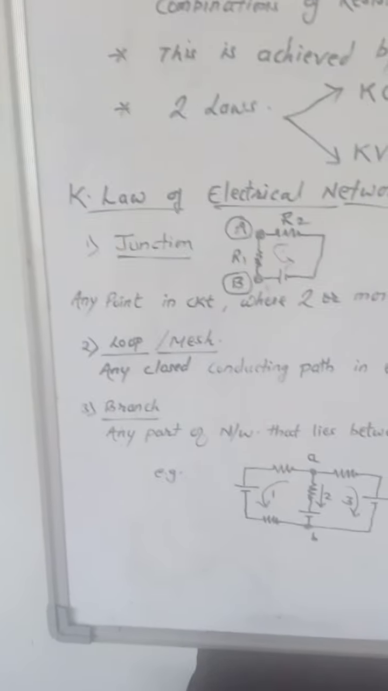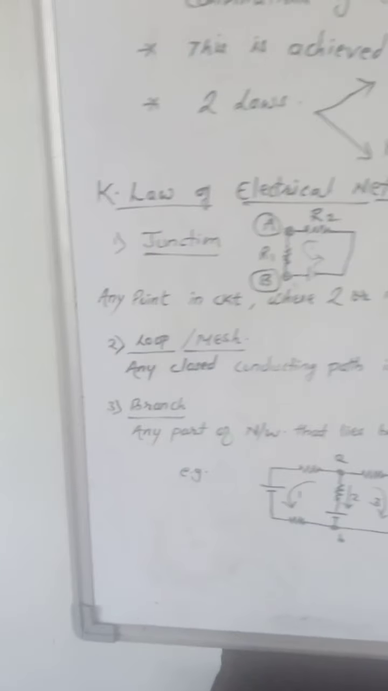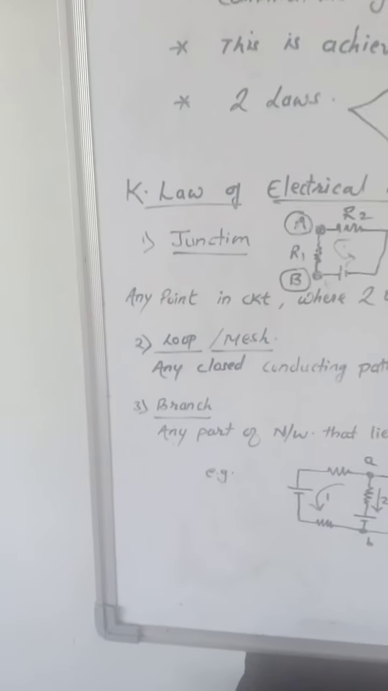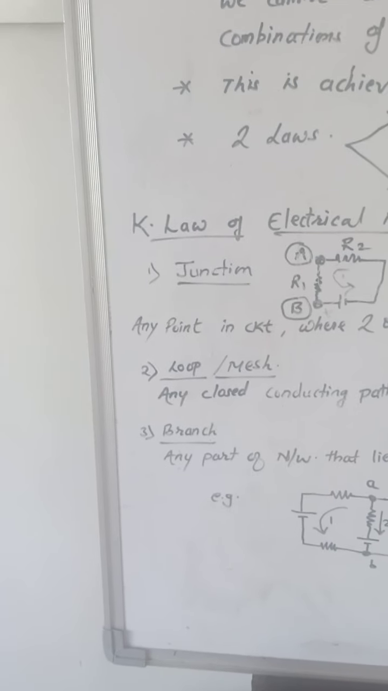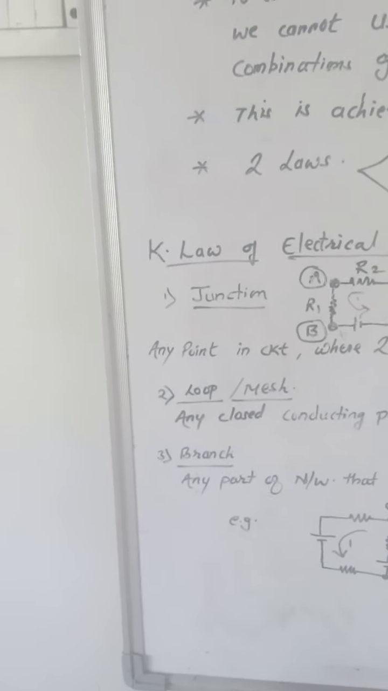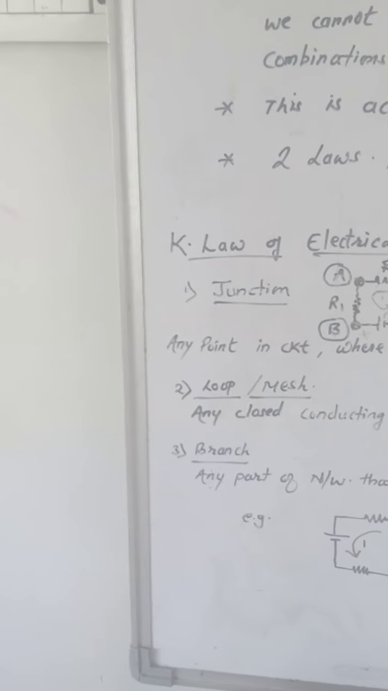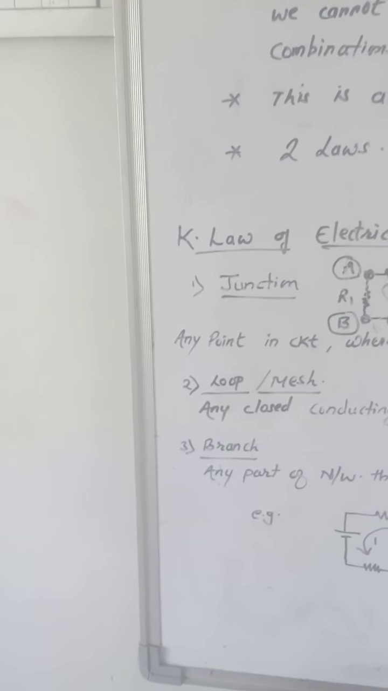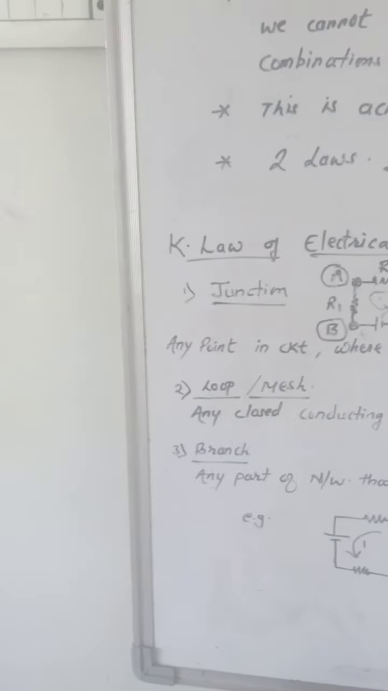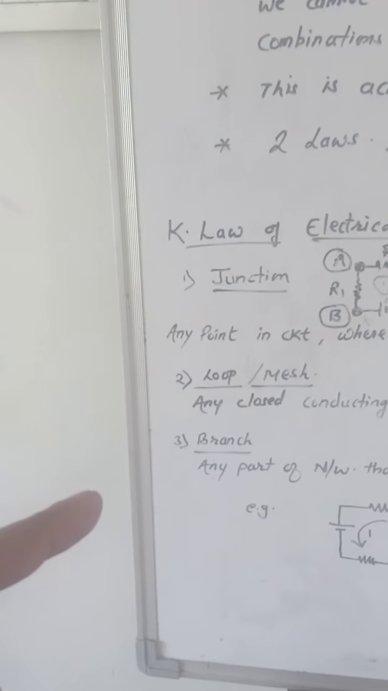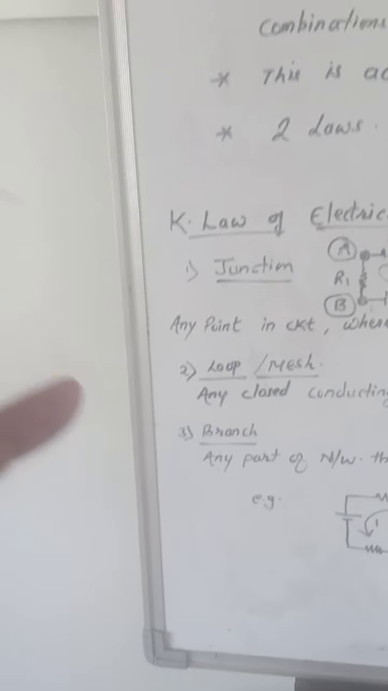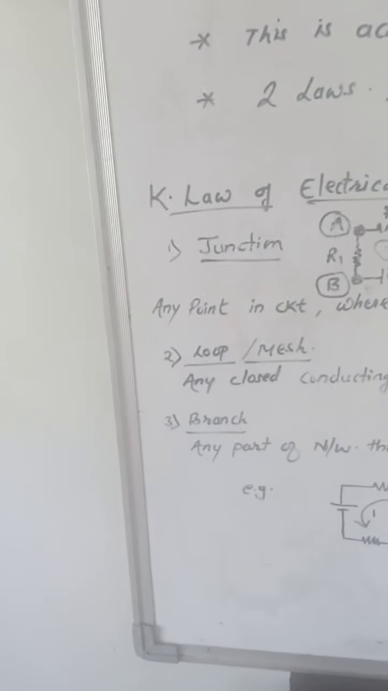The beads you may consider as components, and the thread you may consider as a wire. If you start from a point, we again come to the same point. Therefore this is called a garland, and in our language of electronics we term it a loop or a mesh.